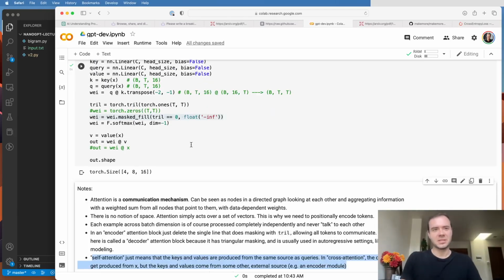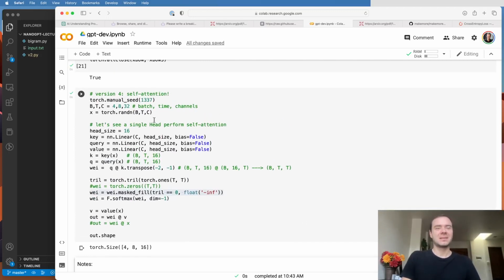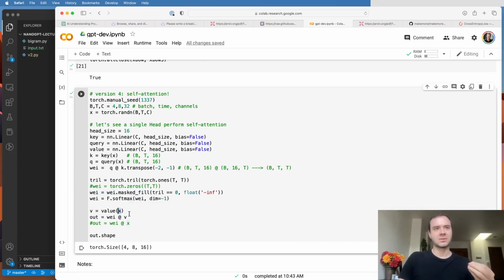The next thing I wanted to comment on is you keep hearing me say attention, self-attention, etc. There's actually also something called cross-attention. What is the difference? The reason this attention is self-attention is because the keys, queries, and the values are all coming from the same source, from X. So the same source X produces keys, queries, and values. These nodes are self-attending. But in principle, attention is much more general than that.